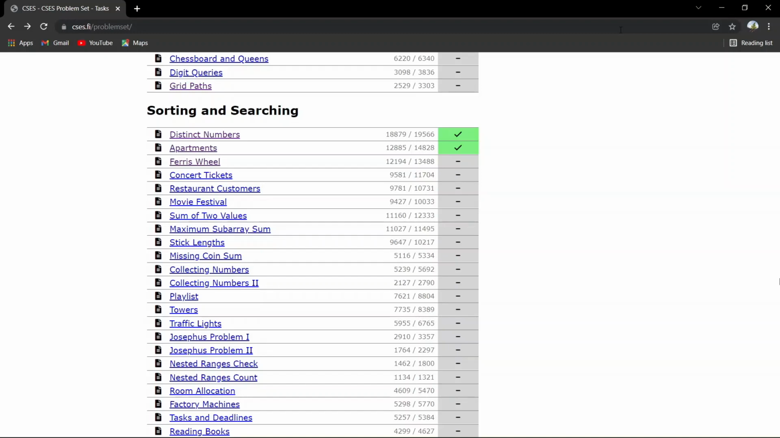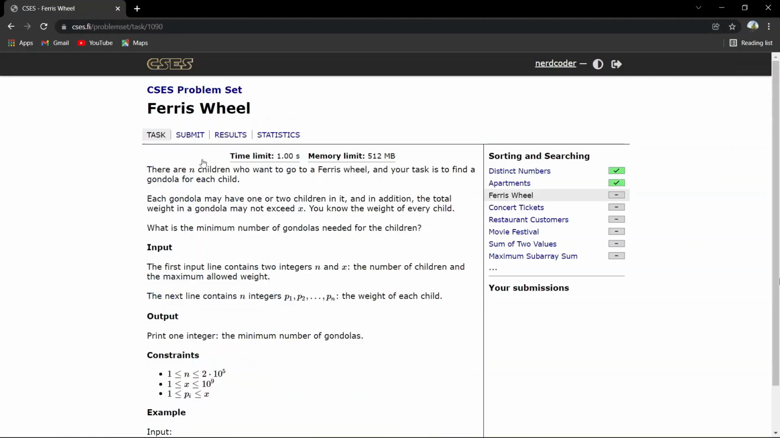So now let's move on to the third problem in this sorting and searching section, Ferris wheel. There are n children who want to go to a Ferris wheel and your task is to find a gondola for each child. Each gondola may have one or two children in it, and in addition the total weight in a gondola may not exceed X. You know the weight of every child. What is the minimum number of gondolas needed for the children?